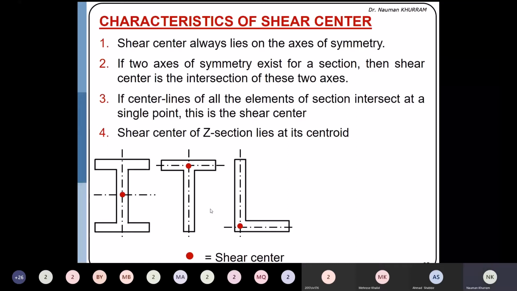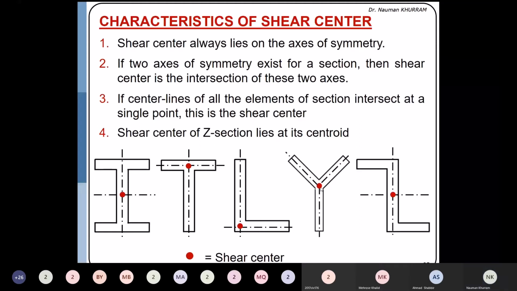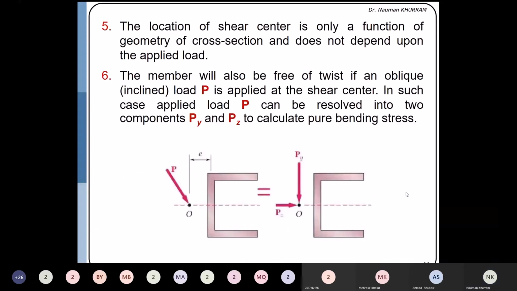Here in the Y section, the center lines of all the sections are meeting at one point, so this will be the shear center. And in case of the Z section, the shear center will be at the centroidal location. The location of the shear center is only a function of the geometric properties of the cross section and does not depend upon the applied load. And the last point, the member will also be free of twisting.